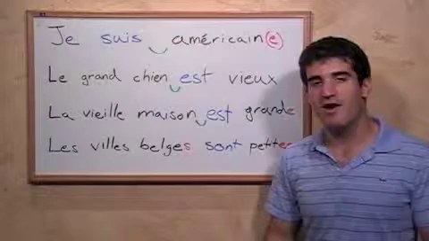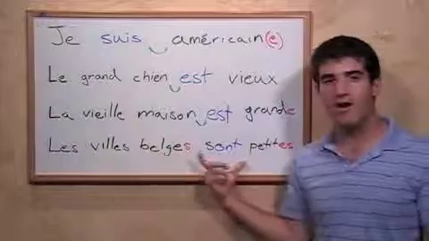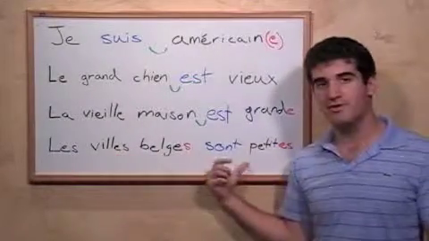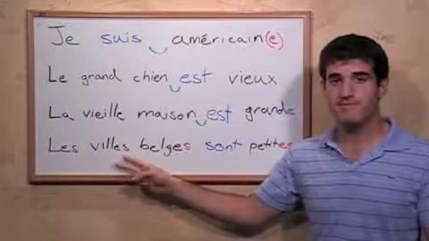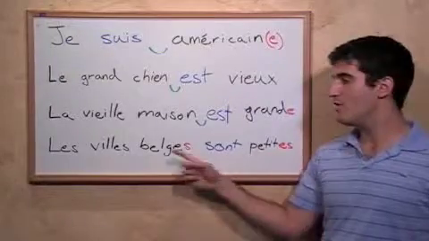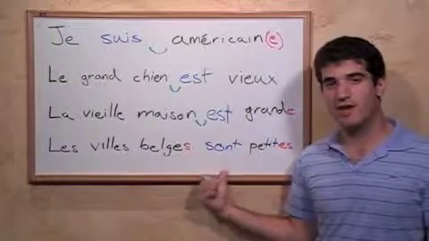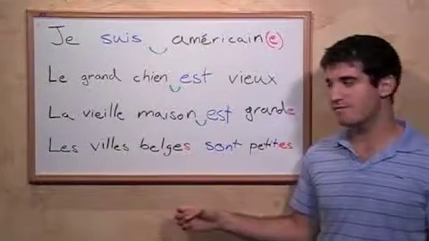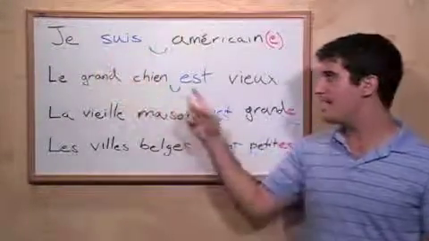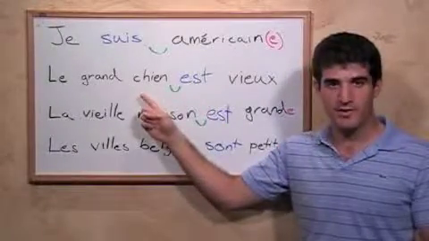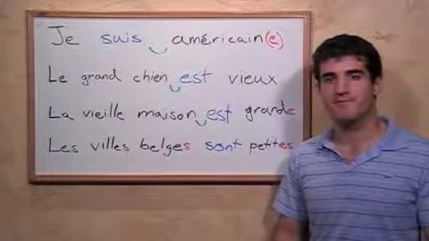But for the purposes we're looking at now, we simply must remember the following. Adjectives, no matter where they are in relation to the subject, if they're describing the subject, have to correspond in number and gender. If they're after the verb to be, or if they're directly with the noun itself. The verb to be has to correspond to the subject in number and person. In these examples, we have suis for the first person singular, est for the third person singular, and sont for the third person plural. C'est tout.